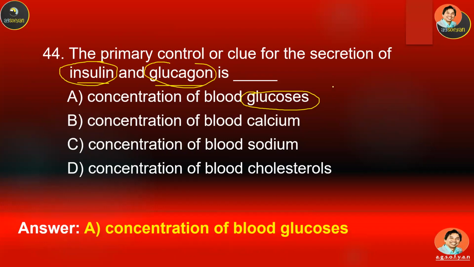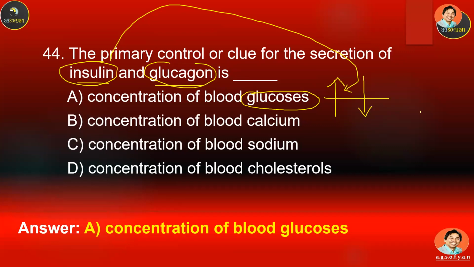Let's say if the sugar is too high in the blood, then the insulin will be produced, and it will reduce the sugar in the blood to normal concentration. If we fast, for example, what happens with the sugar in the blood? Decrease.